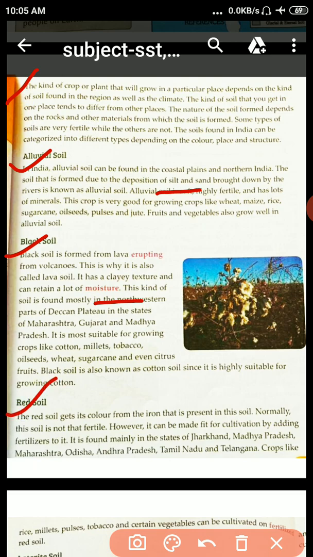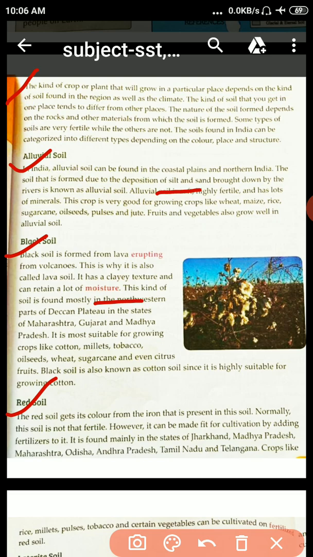Red soil gets its color from the iron. That's why we call it red soil. The red soil gets its color from the iron that is present in the soil. That's why its color is red. Normally the soil is not that fertile. However, it can be made fit for cultivation by adding fertilizer to it.